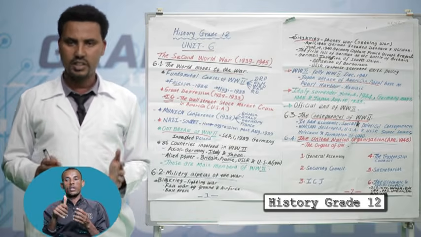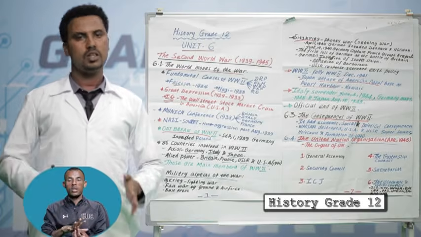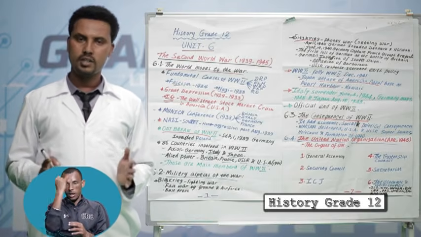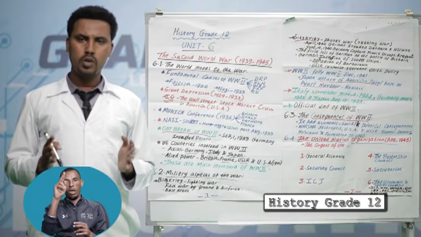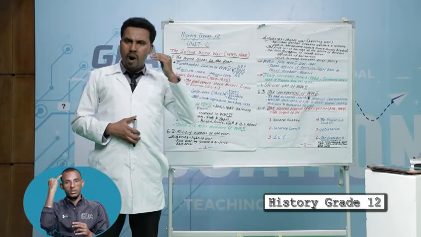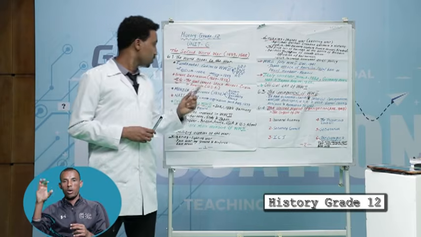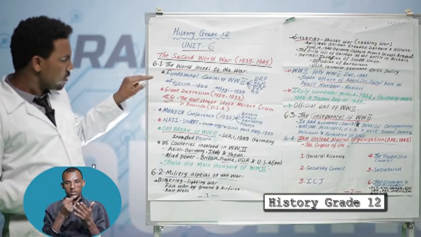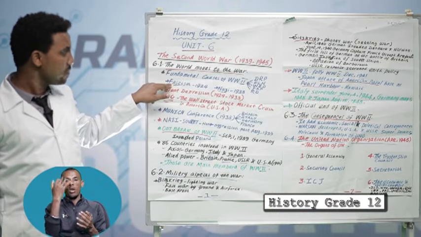The rise of dictators in Japan, Germany, and Italy. In Germany, Adolf Hitler. In Italy, Benito Mussolini. In Japan, Hirohito. Those are the warmongers of the Second World War. Let us see in this issue the main idea of fascism and Nazism.